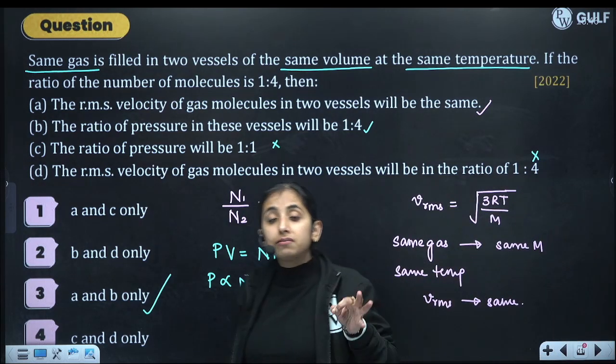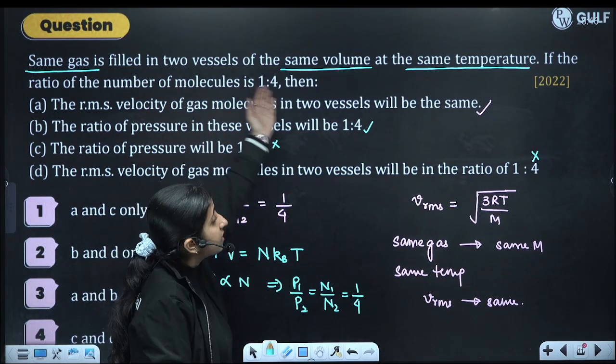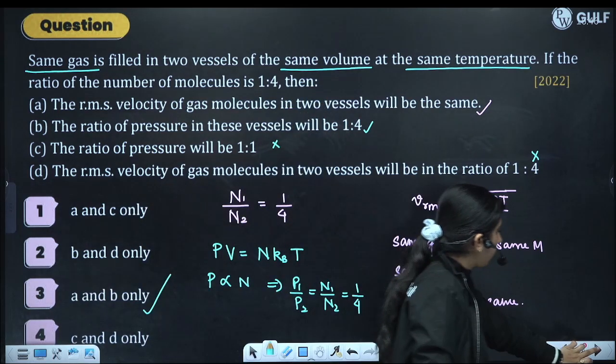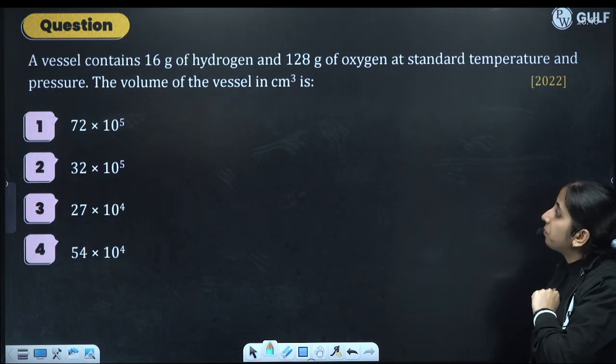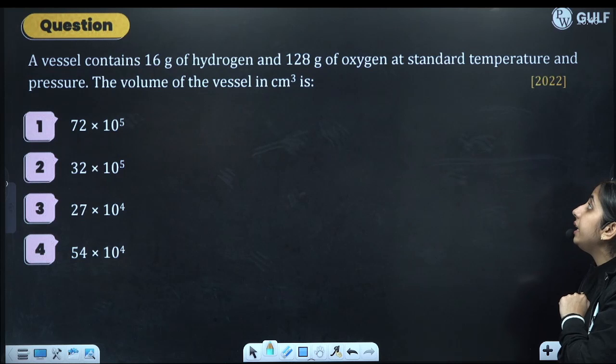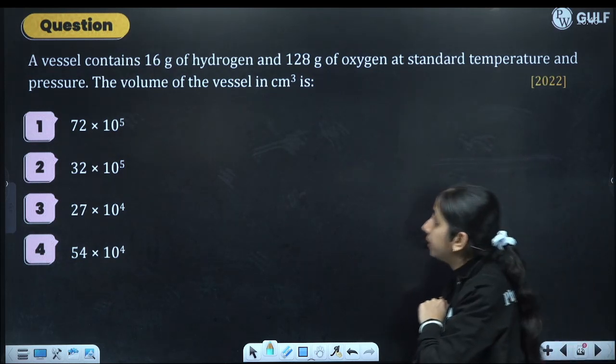So see, we have to read the statement carefully. If we read the statement properly, half of the problem is solved. Okay. See the next question. A vessel contains 16 gram of hydrogen and 128 gram of oxygen at standard temperature.